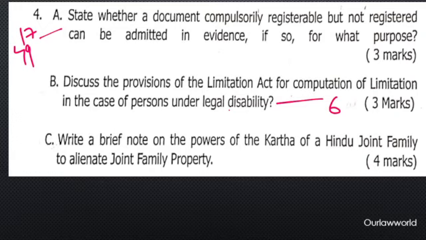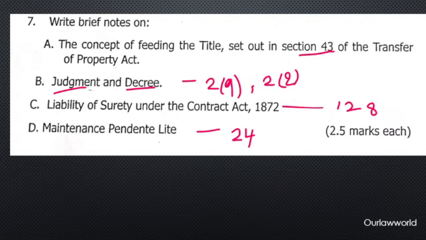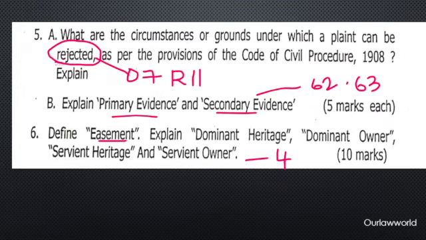So who is a karta? A karta is the head of the family. So when will he get to dispose of the property among the family members? When there is a legal necessity, or some indispensable duties like marriage or funeral expenses, all these things you will write under this question. That is basically a general question just to understand what powers he will have. He's the head of the family and he can divide the property under certain basic conditions. Coming to the next questions, fifth and sixth.